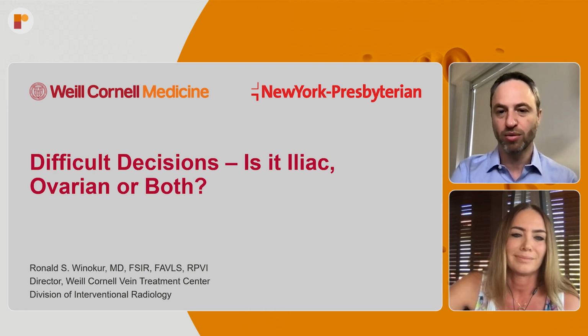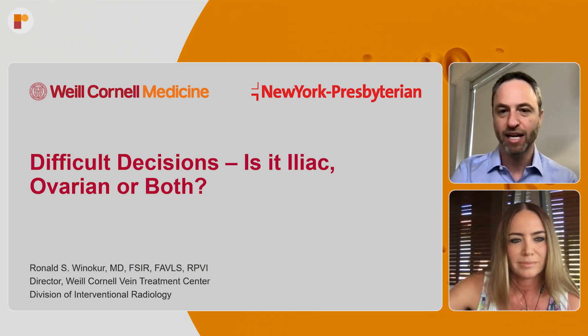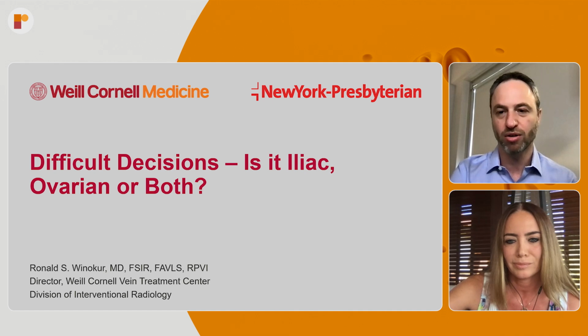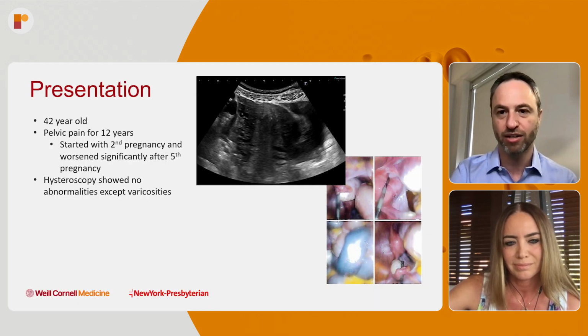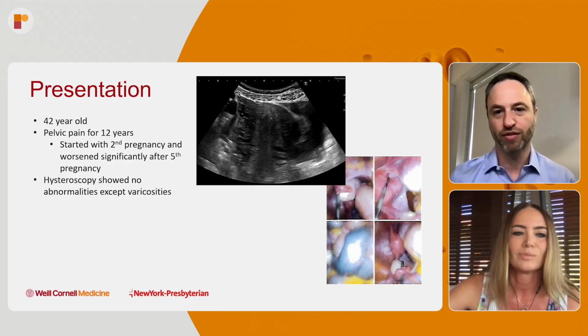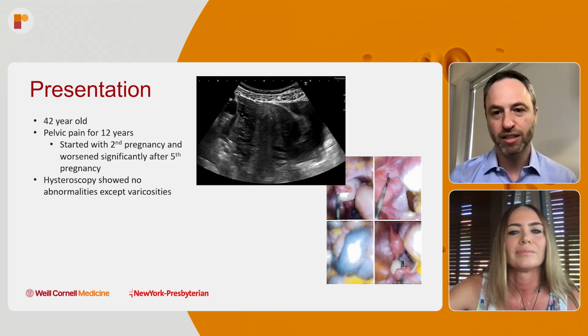So I'm going to start with a case presentation. A little bit of a difficult decision making as far as iliac vein obstruction or ovarian vein reflux. What do you manage? How do you manage it? Which one do you manage first? So here's the potential case.